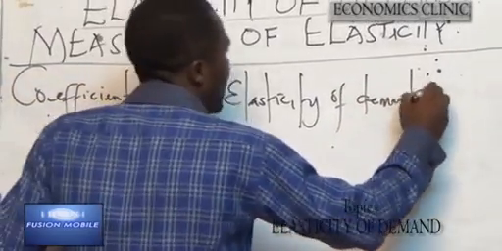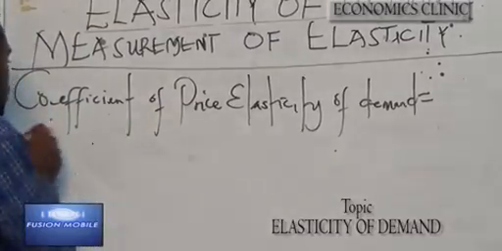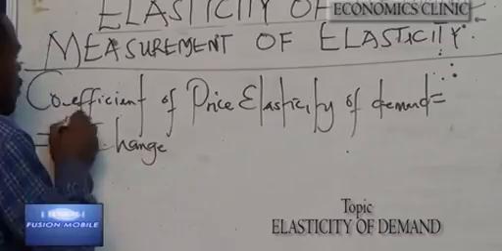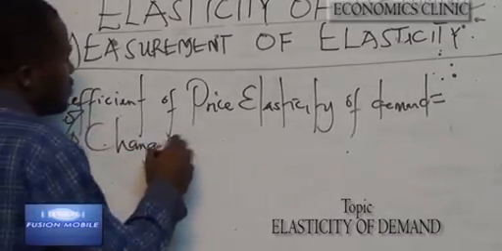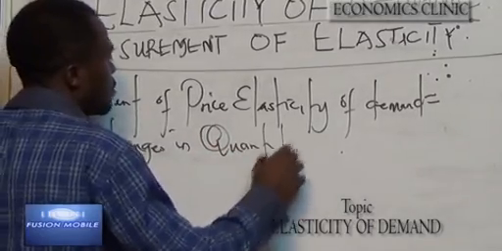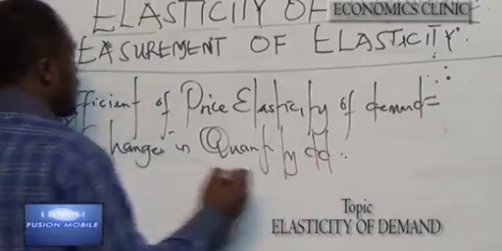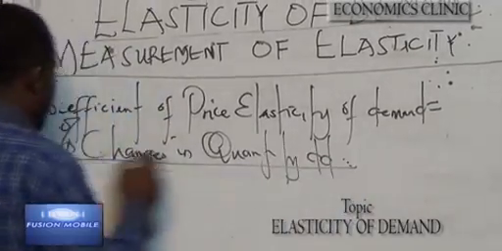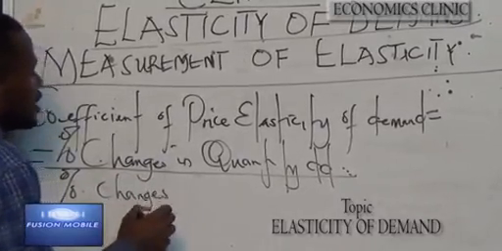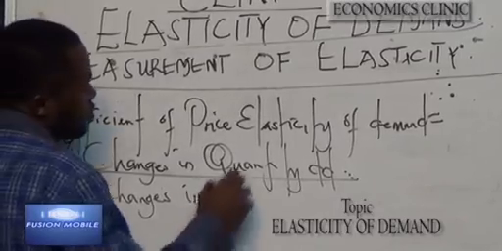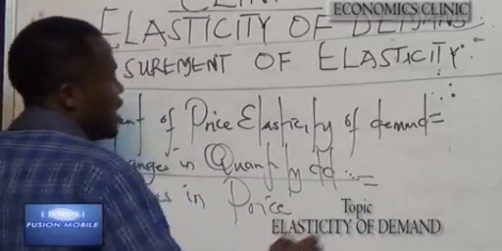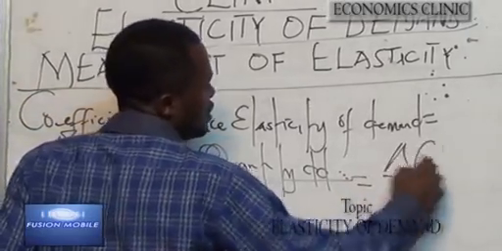We have the formula to be percentage changes in quantity demanded divided by percentage change, or changes as the case may be, in price. This can also be represented as this.